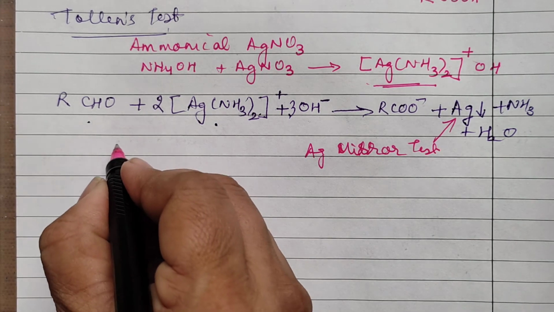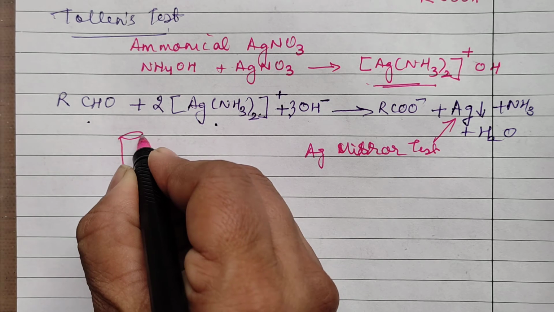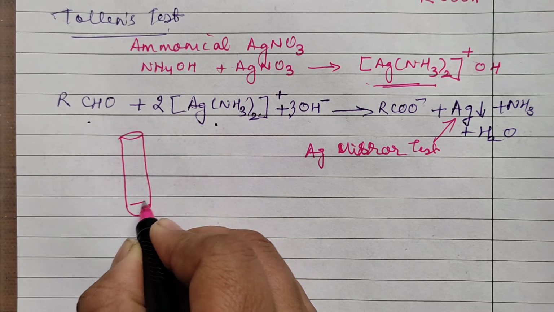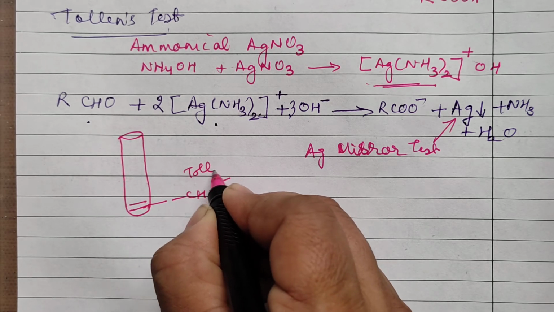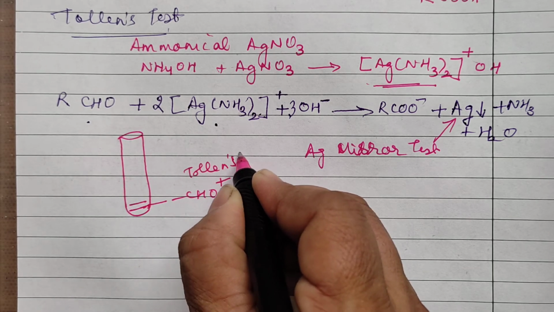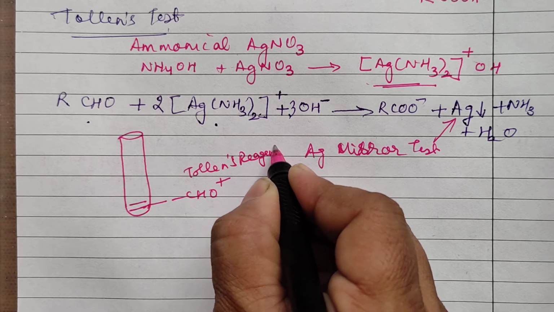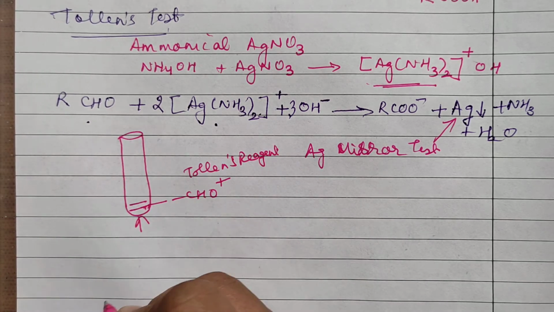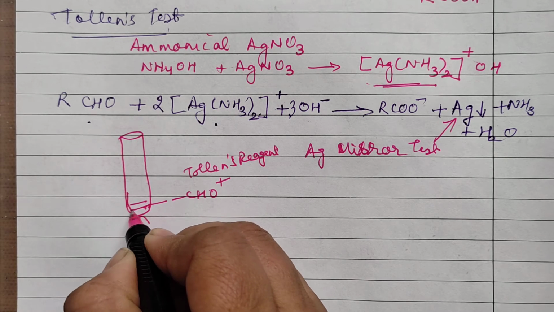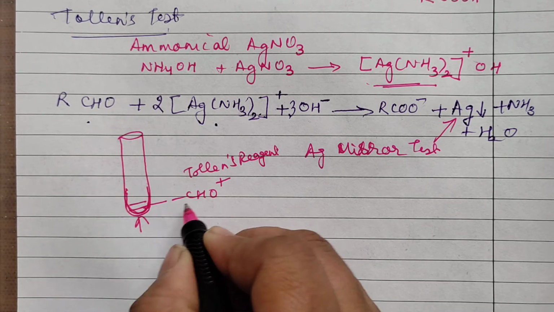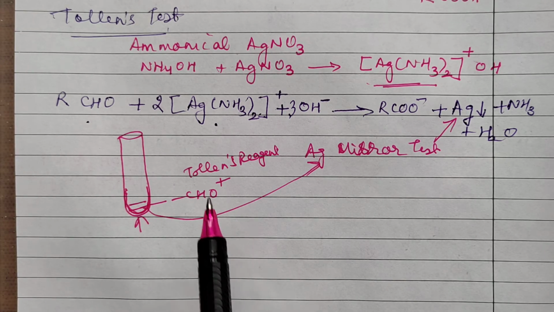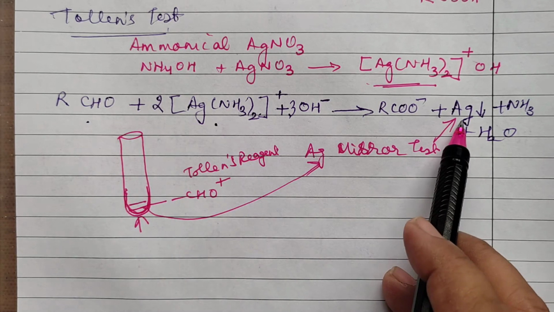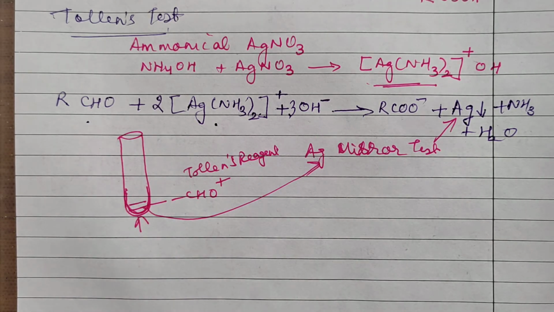Now, what exactly you do in this is you take a test tube. In the test tube, you take some aldehyde, and to this aldehyde, you add Tollens reagent. When you do this in the lab, you add Tollens reagent to this and you have to heat it. When you heat it, on the inner walls of the test tube, the silver mirror is deposited. So silver ion Ag plus has got reduced, aldehyde has got oxidized.